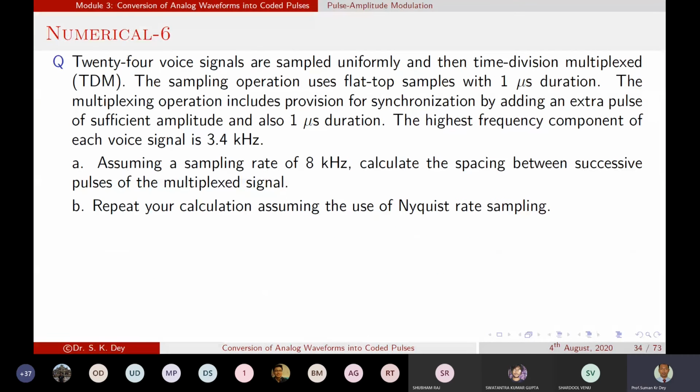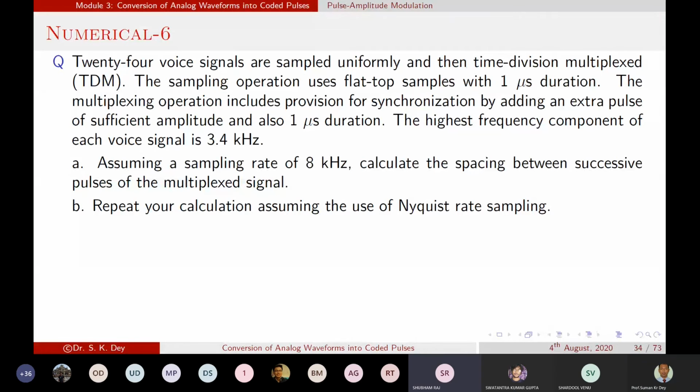So the next numerical, what is there? We just went through this statement and try to solve it. Sir, in the previous one, what was N naught? The noise power.